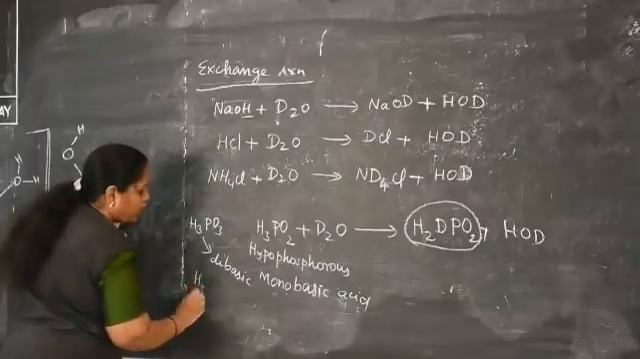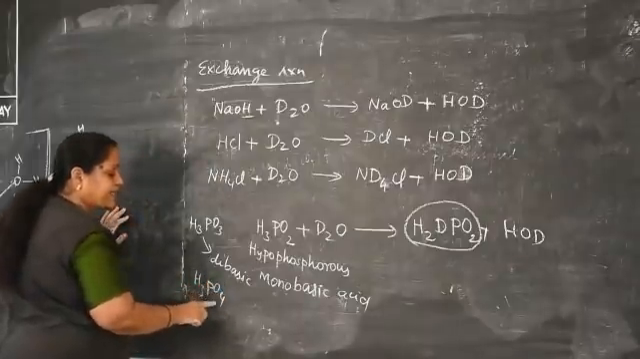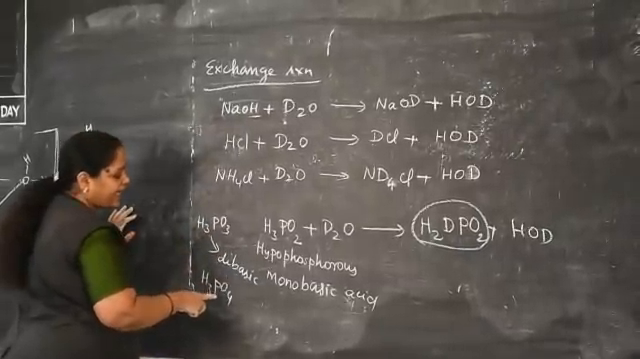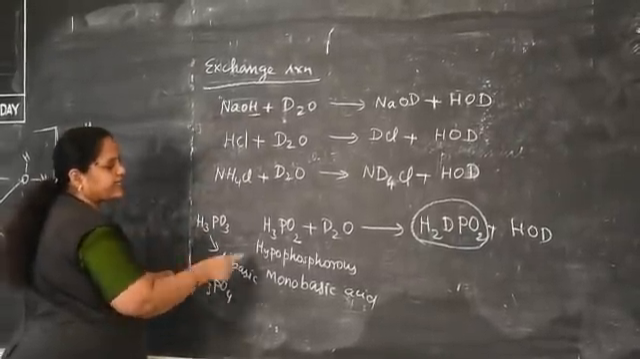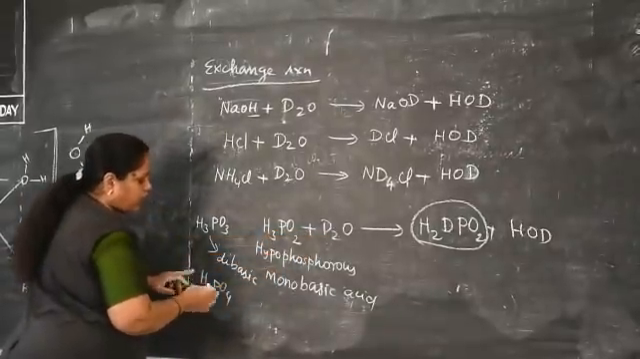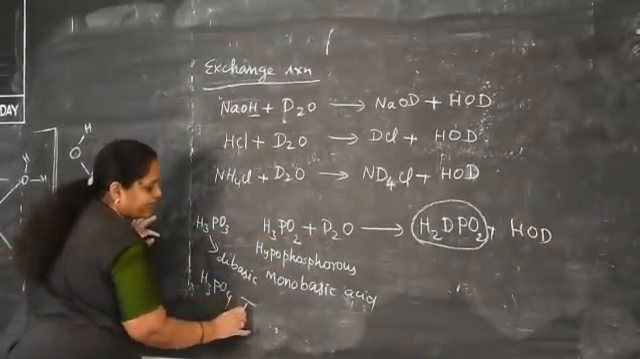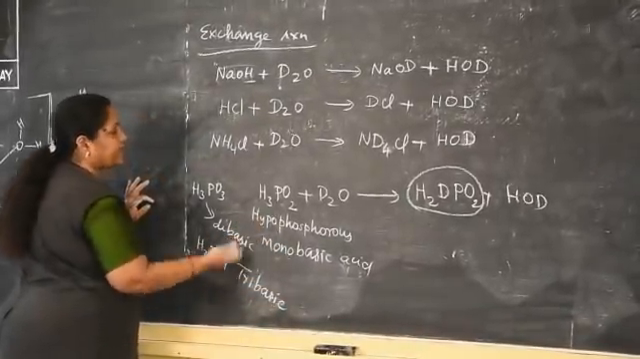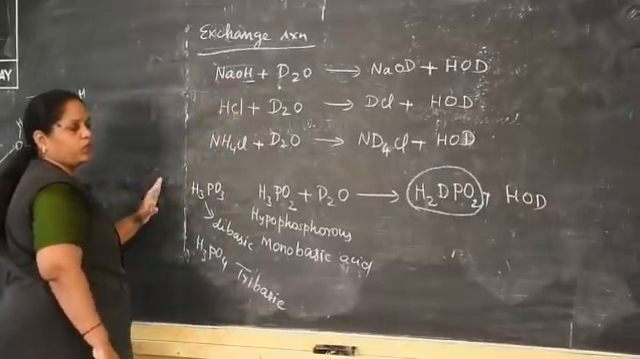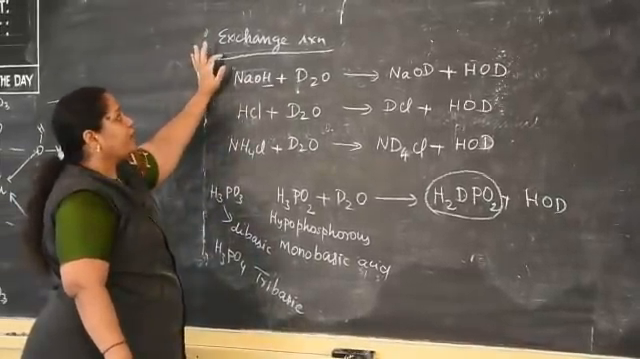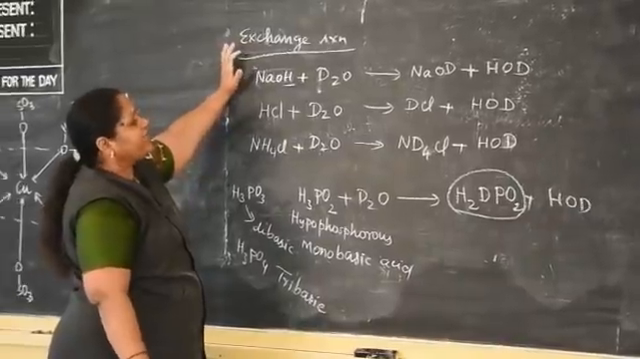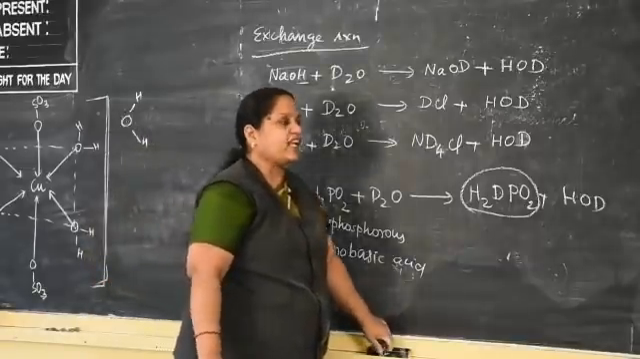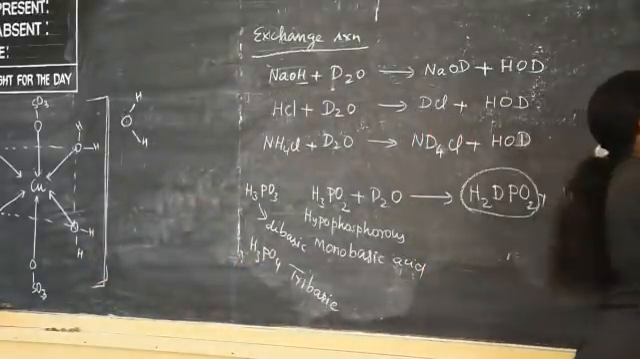Then H3PO4 is called phosphoric acid. This is phosphorus acid, this is phosphoric acid. Here all three hydrogens are replaced by D2O, from which we can understand that it is a tribasic acid. For understanding the nature of the acid, these exchange reactions are useful. And another chemical property given in our book is that heavy water forms many deuterium compounds with metal carbides, phosphides and nitrides.